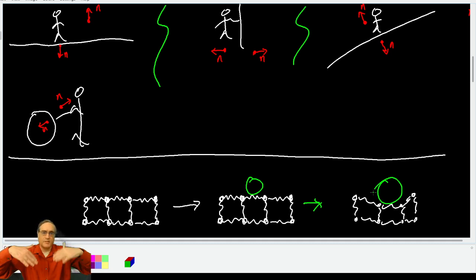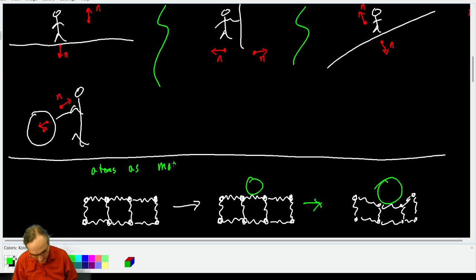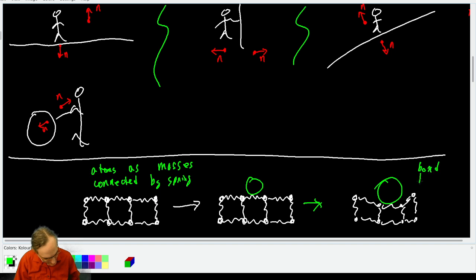So now you can see some of the springs would tend to be pulling up on the surface, which would be pulling up on our object. So this is atoms as masses, connected by springs and bonds, distorted by the weight of the object sitting on top of it. And that ends up creating our normal force.